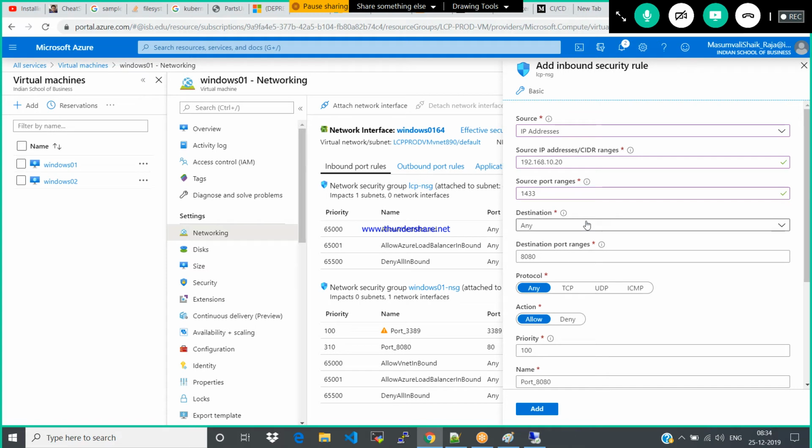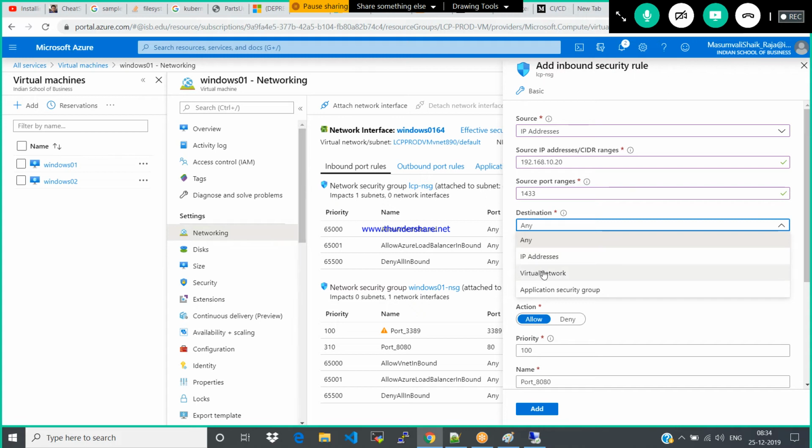What is the destination? Okay, VM, right? So how do you identify the VM again? If I select the network, what will happen? All the subnets in the particular VNet. It should allow them from this IP address to all the SQL services.